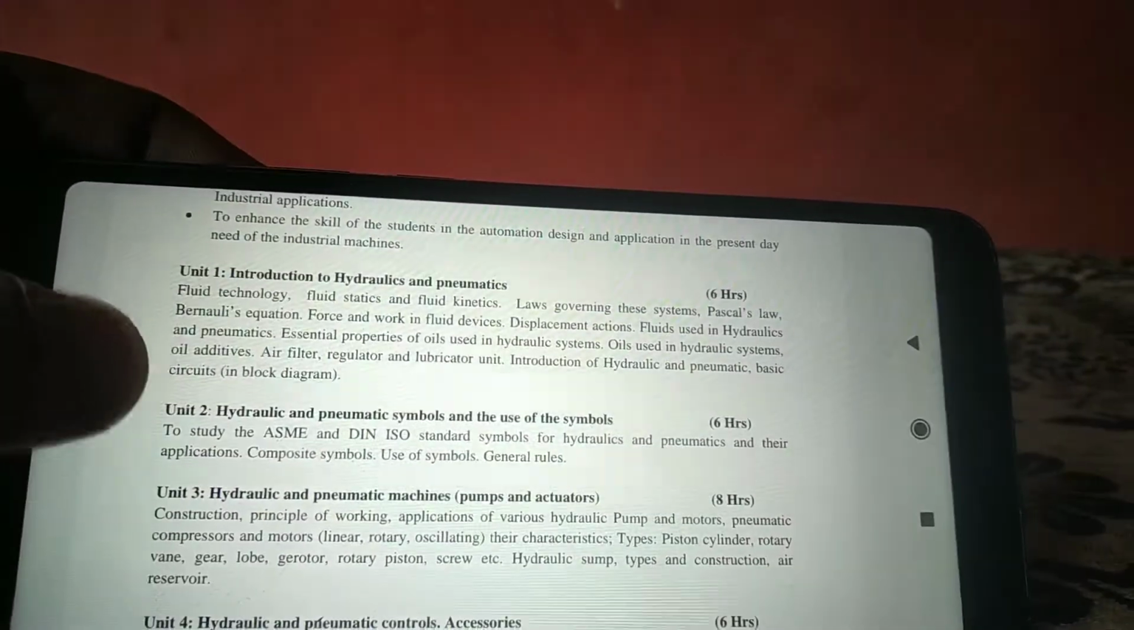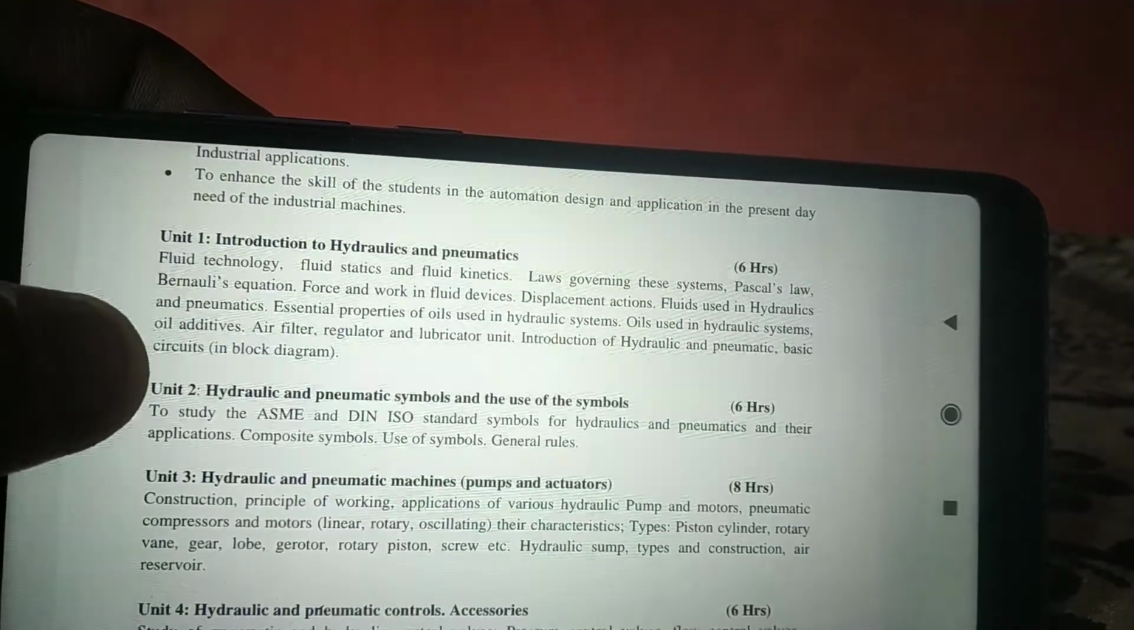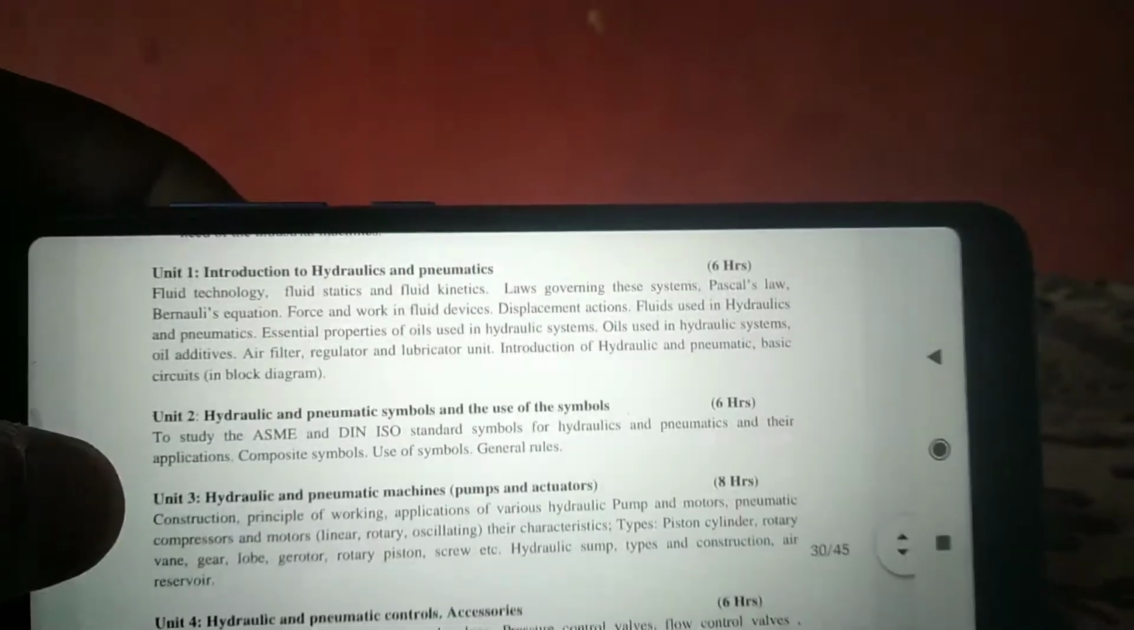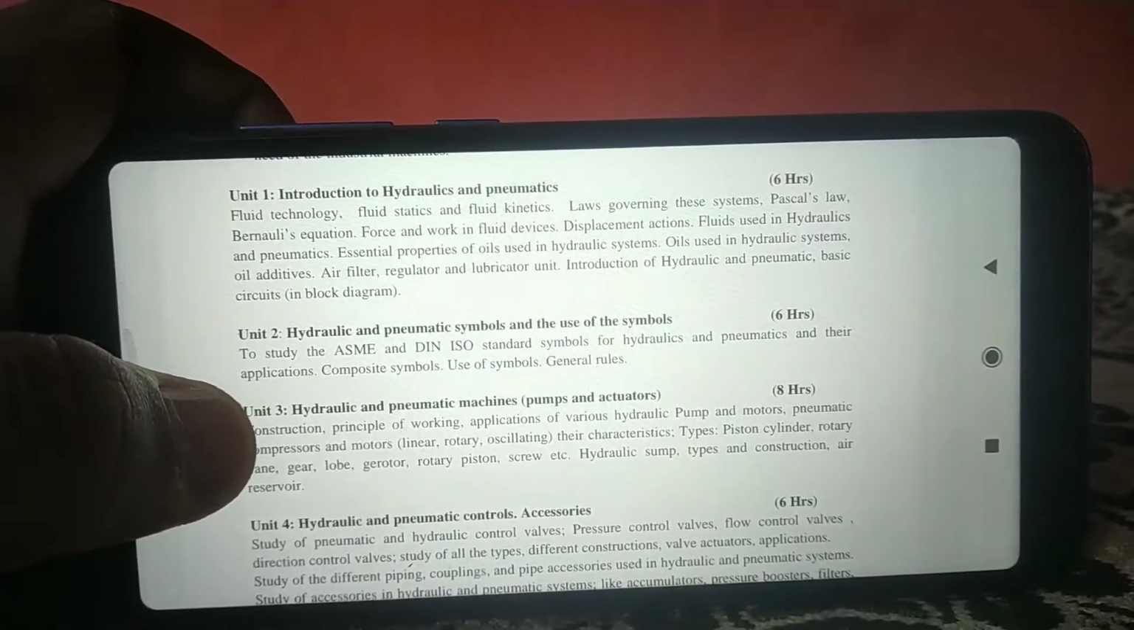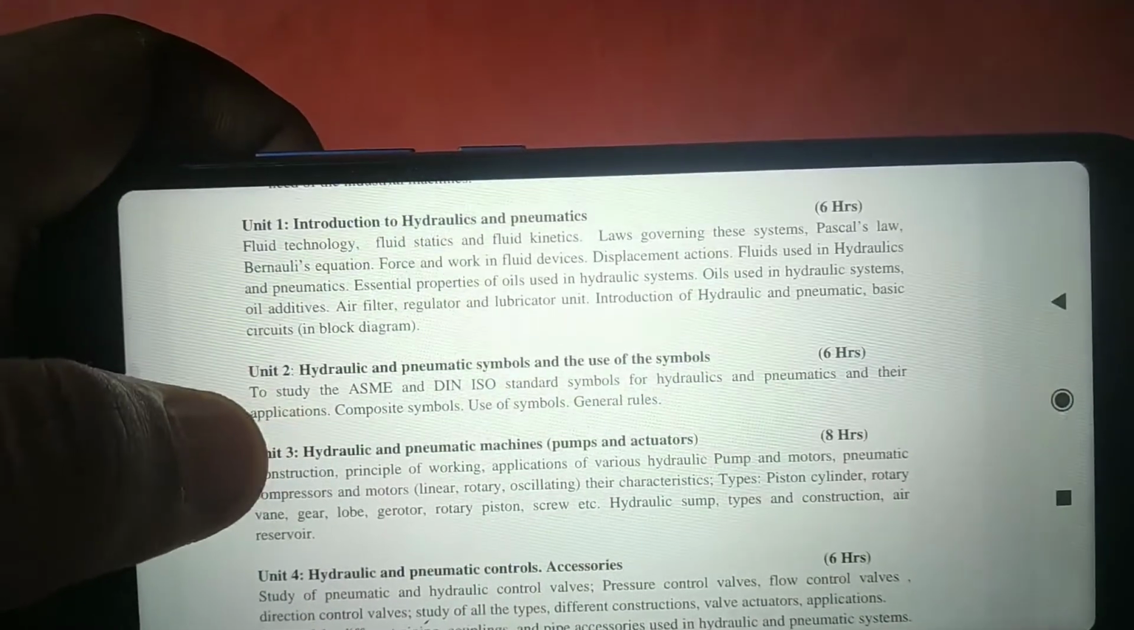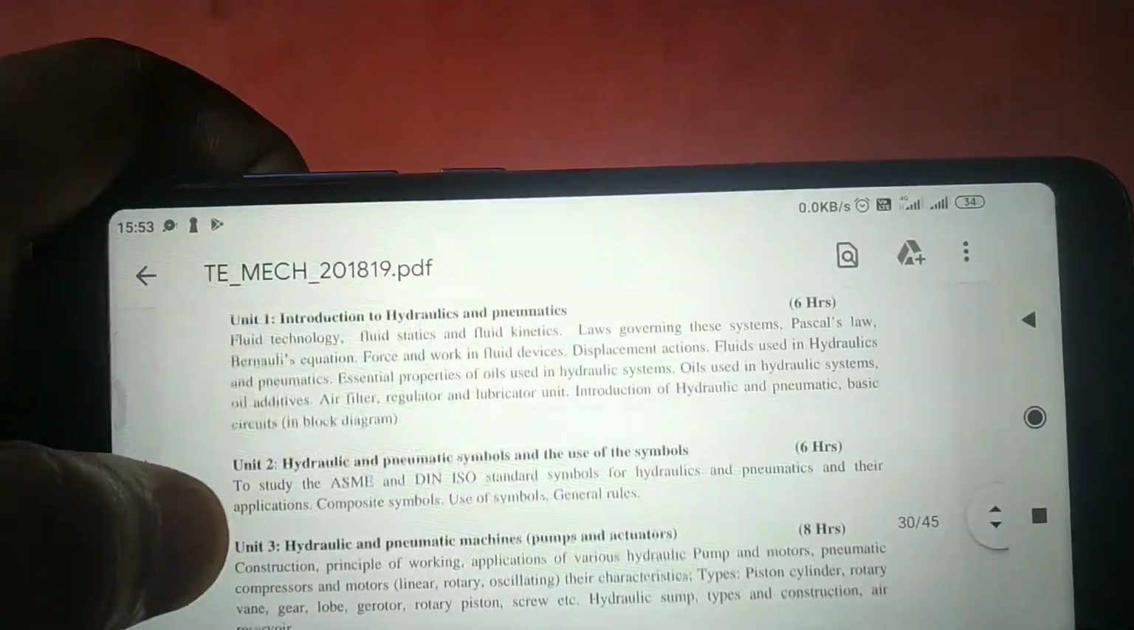Good afternoon. Today we will discuss the important points in IHP. That is what questions will be asked for IHP. In IHP, the important is Pascal's law in first chapter.